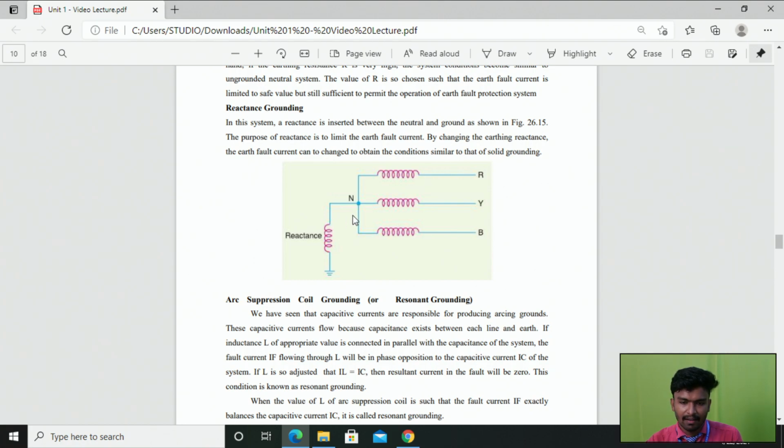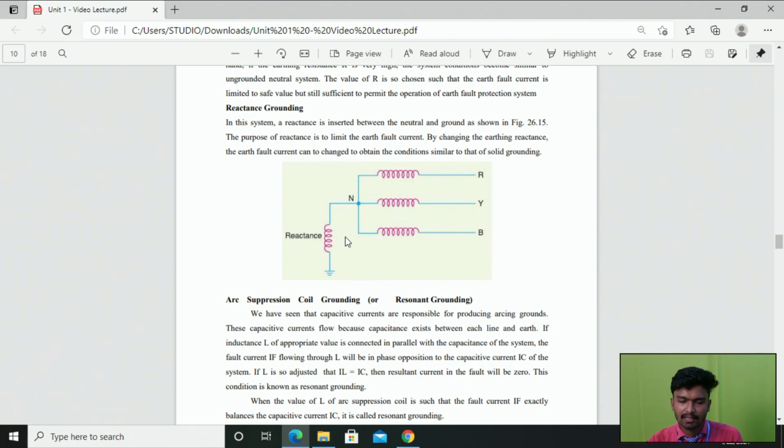So in solid grounding, we are connecting the neutral point of the electrical system directly to the ground, so that is called solid earthing. And then the second method is resistance earthing. The neutral point of the three-phase system is connected to the earth through a resistance, right? So that is called resistance earthing, right?